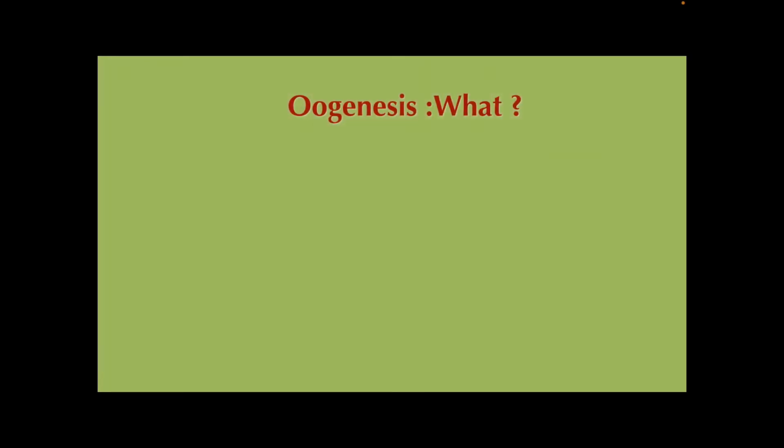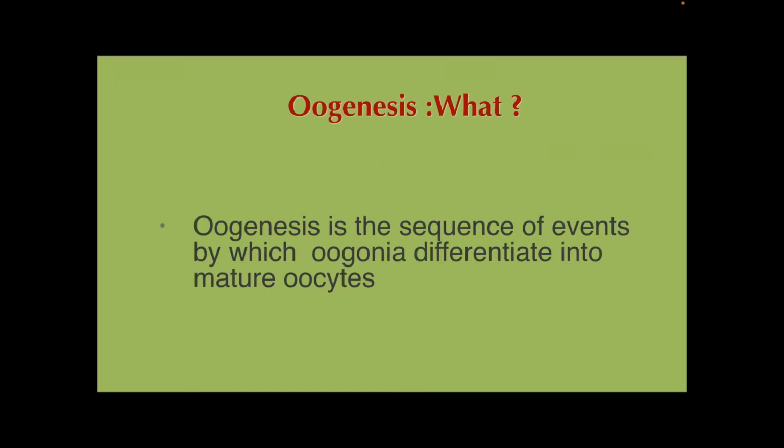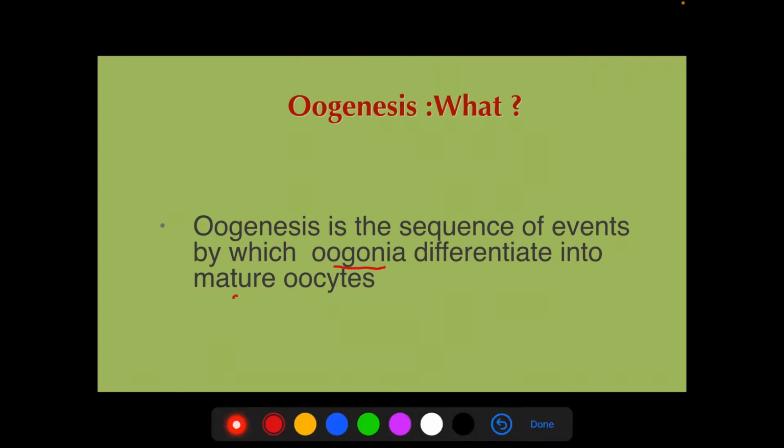So what is oogenesis? Oogenesis is the sequence of events by which oogonia differentiate into mature oocytes. Now these oogonia are a form of cells which will be converted into another form of cell. For that it has to pass through different changes, and all these changes together are called oogenesis.